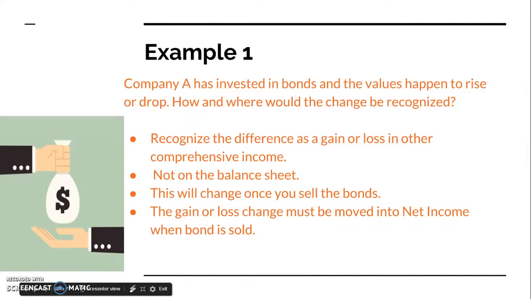Example 1. Company A has invested in bonds, and after a period of time, the value of the bonds changes. Will the change still be recognized on the balance sheet? If not, where? Think about this for a second. Well, the answer here is you recognize the difference in other comprehensive income on the income statement, not the balance sheet. However, once you sell the bonds, you have then realized the gain or loss value associated with the bonds and can then shift the gain or loss out of comprehensive income and into net income or net loss.